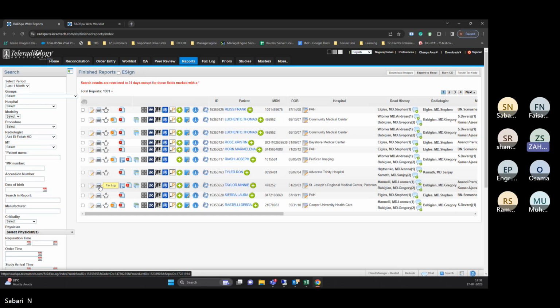The report will not automatically be sent to the fax, or is it sent once finalized by the consultant? No, automatically it will send.